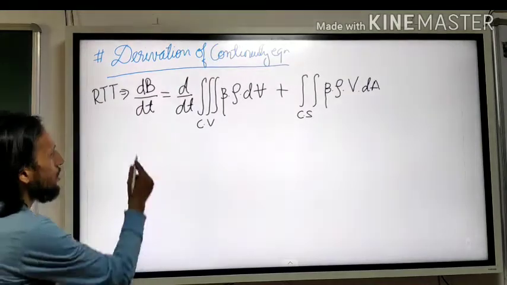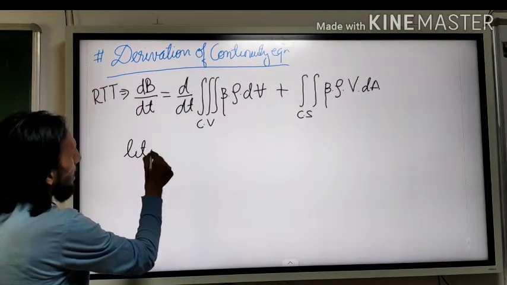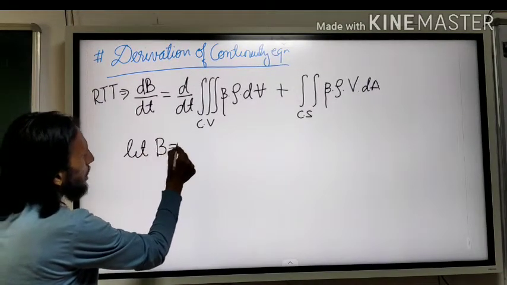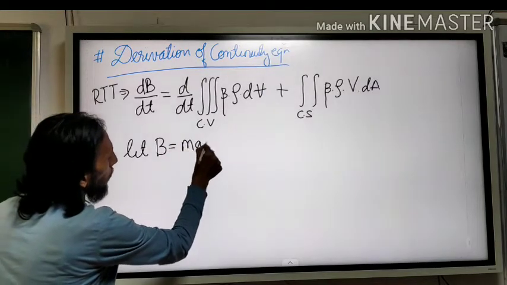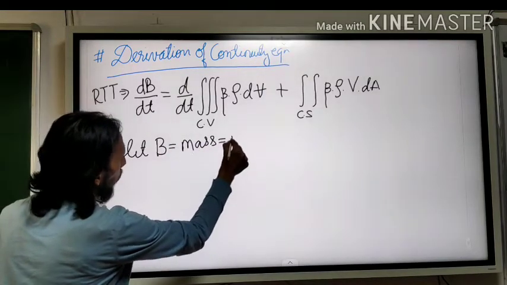So let B be equal to mass. Let us denote it by small m.